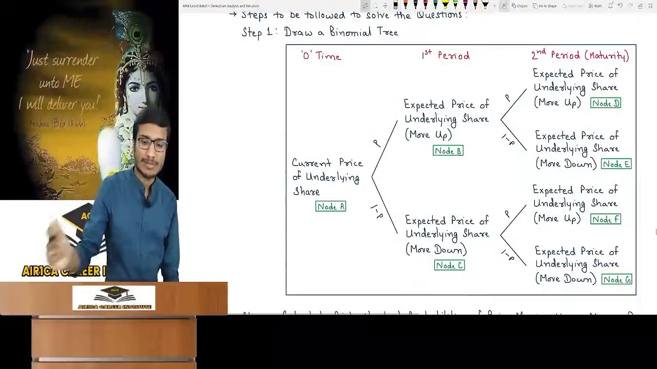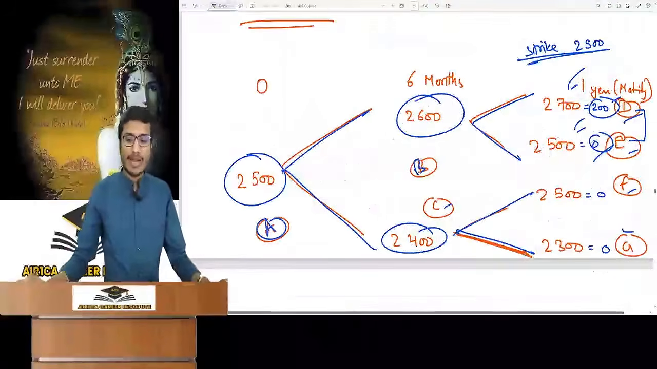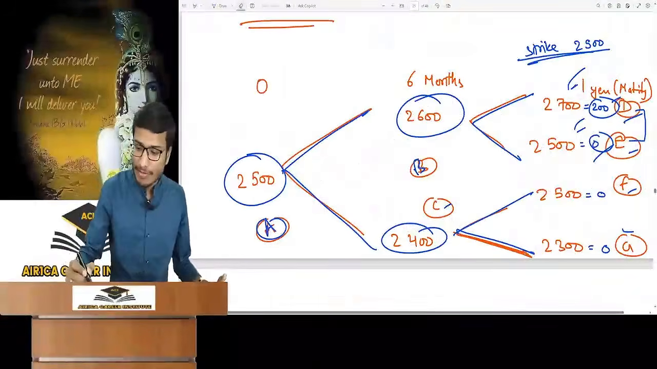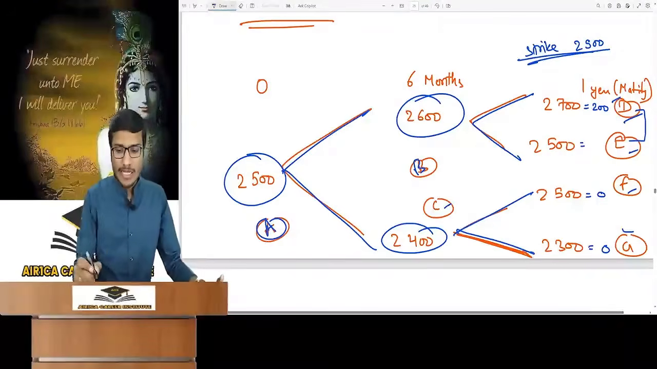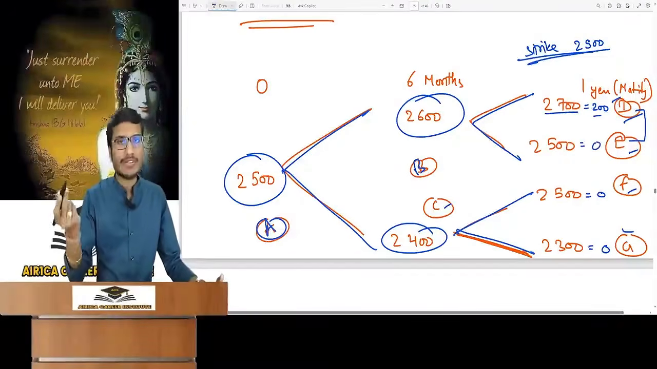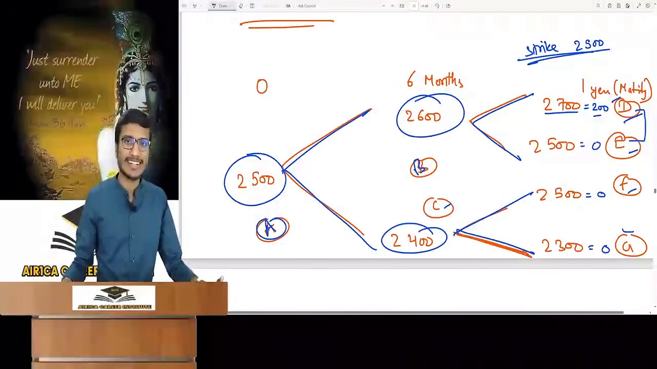Now listen carefully. You must have a question in mind that okay, we will find out the payoff on every node. You can see how much payoff I have calculated. Check carefully. The strike price is 2500. So at 2700 it is 200. At 2500 here 0, here 0, here 0. We got the payoff.